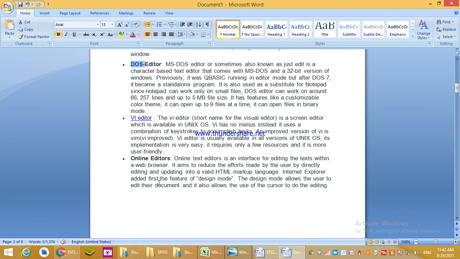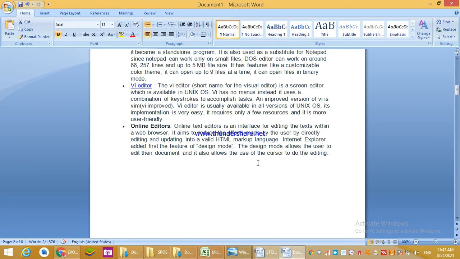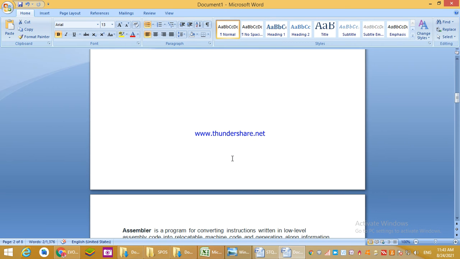Then online editors are also available nowadays. This means you do not have to download any editor and install it, then type the program, save it and execute it. This is what you have to do manually. But online editors are also available. You can just use online editors. You can type the program over there and compile online for your Python program, C++ program, Java program, or C program. Online editors are available nowadays. You can also type HTML and make pages through online editing.